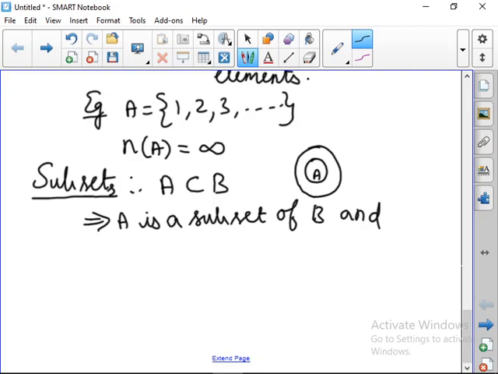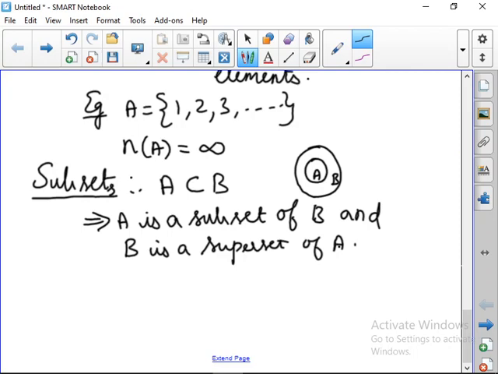So this is A and this is B. So A is a subset of B. Which one is the superset? B, the bigger set. B is a superset of A.